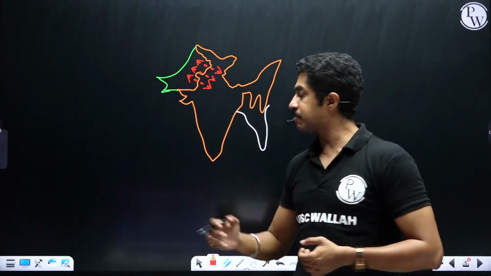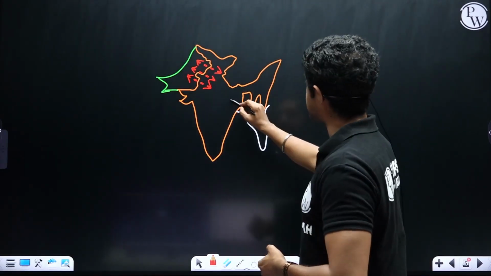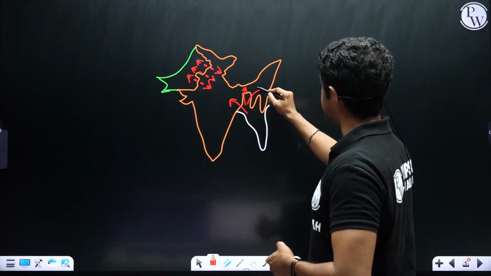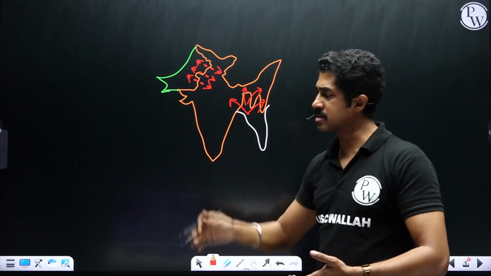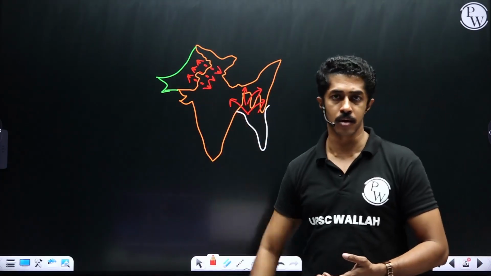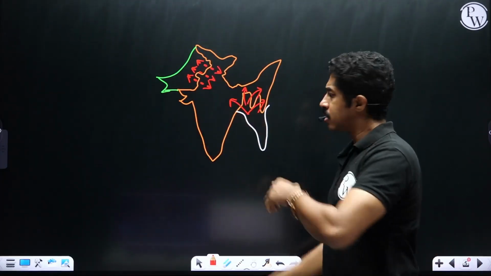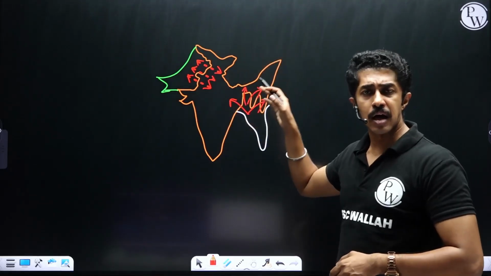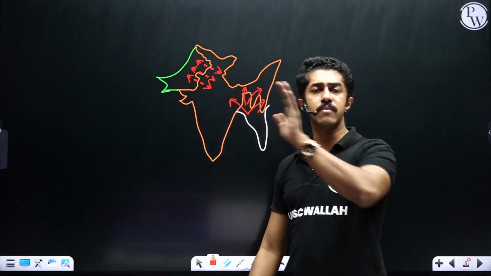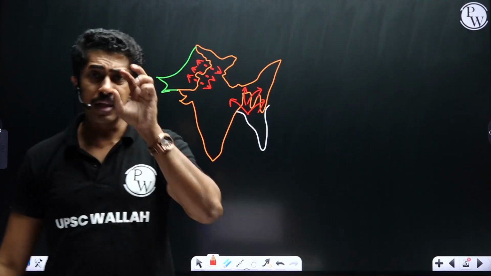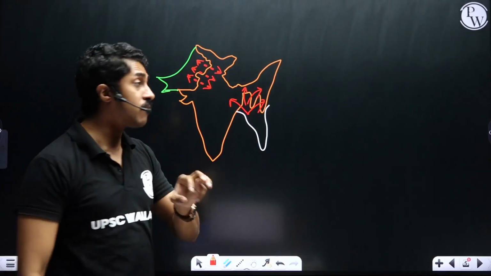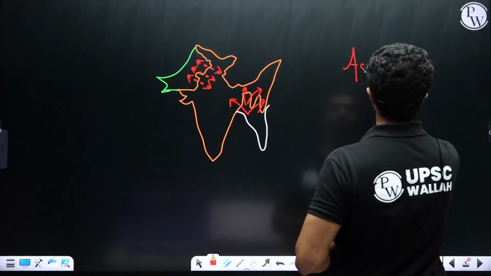And this especially peaked during 1971. And when they came in, they didn't come to one single place. They started moving all around, that is West Bengal, Assam, Meghalaya, Tripura, everywhere.